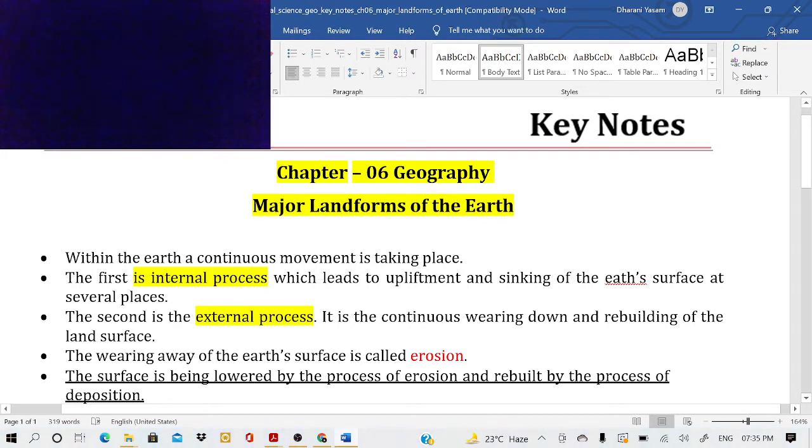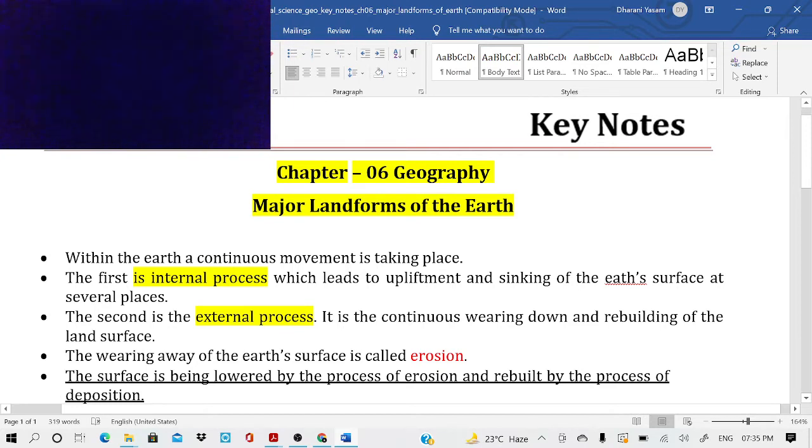Within the Earth, continuous movements are taking place. The first is the internal process, which leads to upliftment and sinking of the Earth's surface at several places. The second is the external process. It is a continuous wearing down and rebuilding of the land surface.